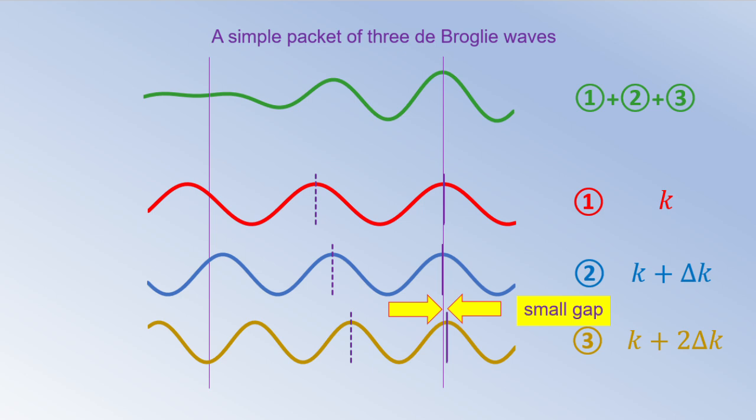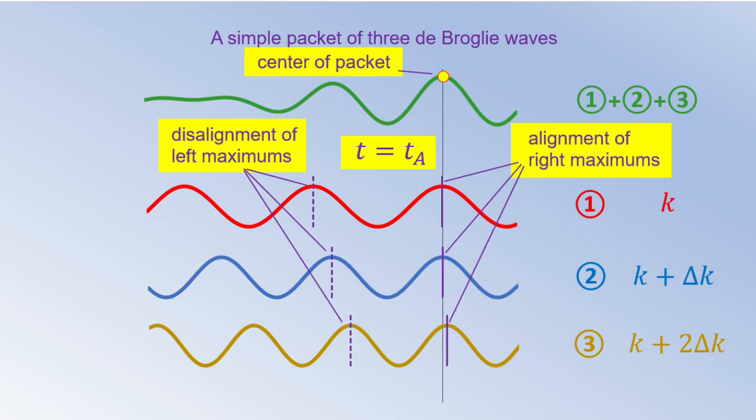For now, we will ignore this outrun effect and assume that all three waves met together at one point in time. Thus, we see that the center of the packet of 2, 3, or any other number of interfering traveling waves of the de Broglie type will move over some time to the area where the right maxima are located. The wave packet moves at a speed exceeding the speeds of the individual waves that make up the packet.